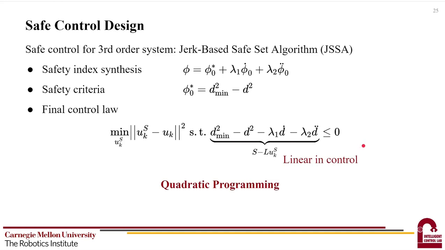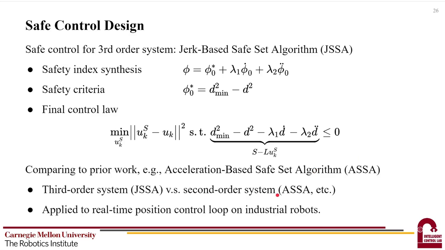Note that the constraint here can actually be simplified into a linear form with respect to the control. Hence, the problem is actually a QP and can be efficiently solved. To summarize our contribution, this work applies to third-order systems, while prior work applies to second-order systems. We also successfully applied this work to an industrial robot with a real-time position control loop.